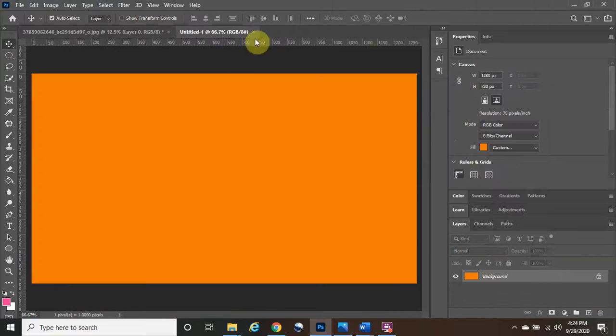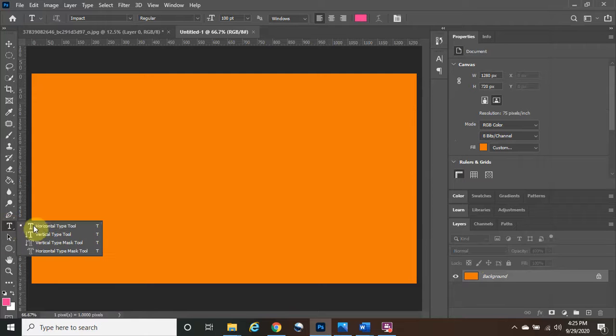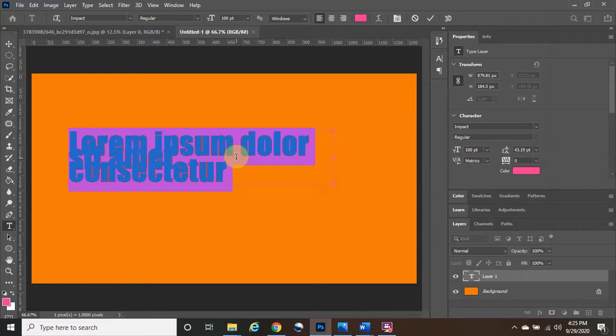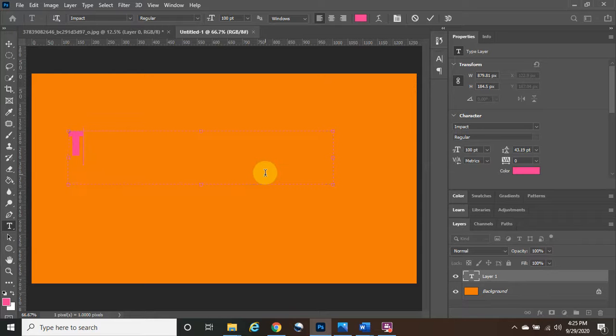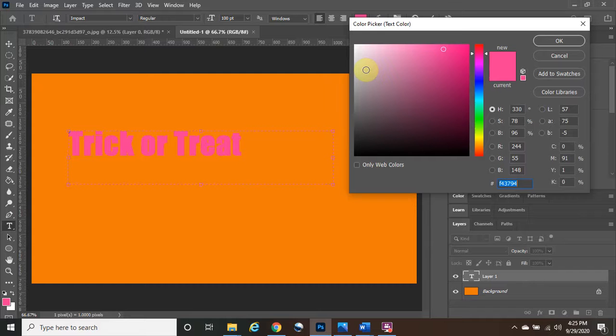Okay, so we have this thing right here. Now we're going to put our word in. We go to the text tool, right click on it and click on horizontal, the first one, and just drag it over and type your letters. We're going to type in trick. Oops. Hold Control A to select all, and then type trick, T-R-I-C-K, or treat. I'm just going to make the second one capital also. As you can see, it's very hard to see because it's pink right now. So we're going to left click, hold, and drag to highlight it, and change it to white.